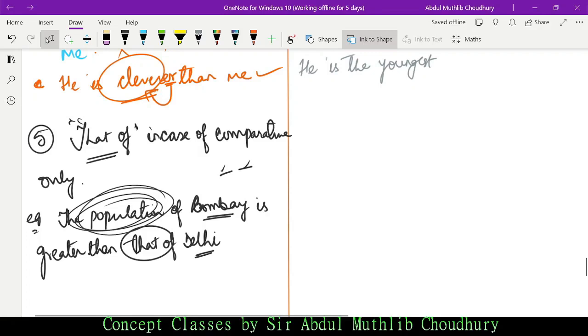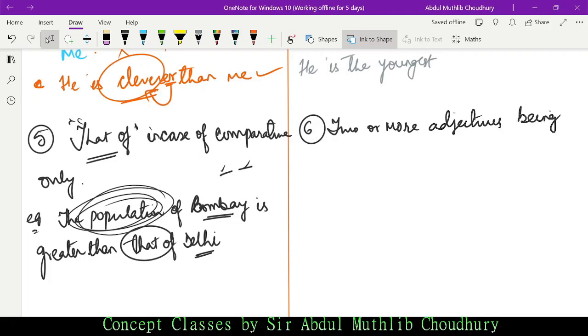All right, now number 6 under superlative degree. Two or more adjectives being superlative.